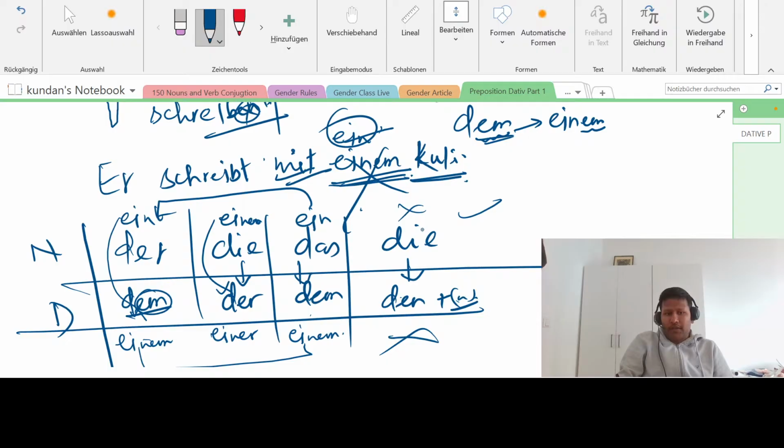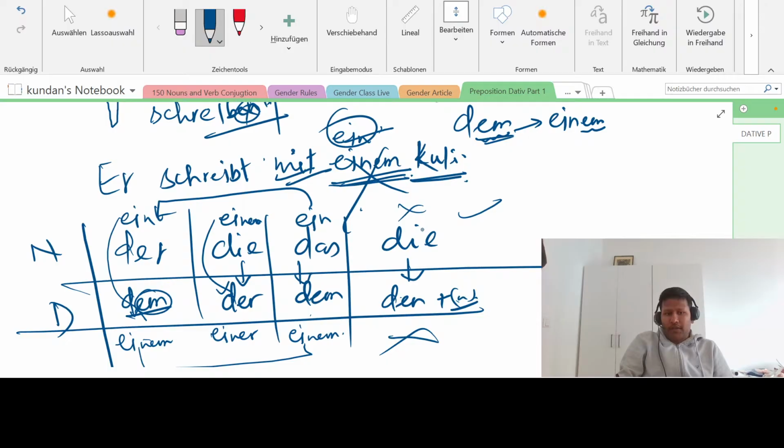Let us take one last example for this. We travel with our children. Let's take plural here, children. So when you are doing something together, right? I told you in the beginning that when you are doing something together, in that case mit is used. This is one of the uses. There are many uses of mit, and we have seen some of them already. So this is traveling, you are traveling together, right? So this mit. Let us break this. We travel with our children.